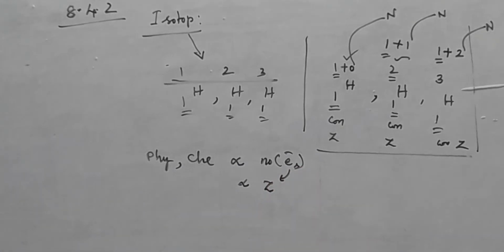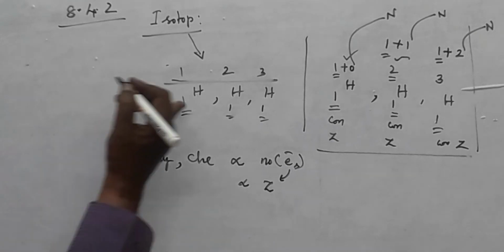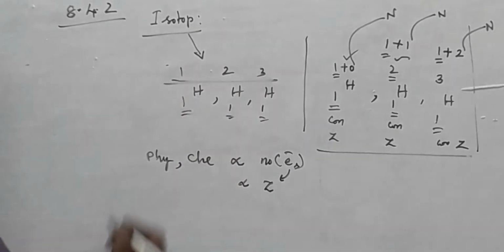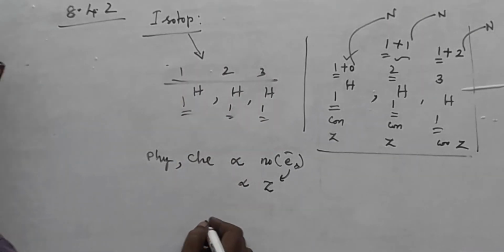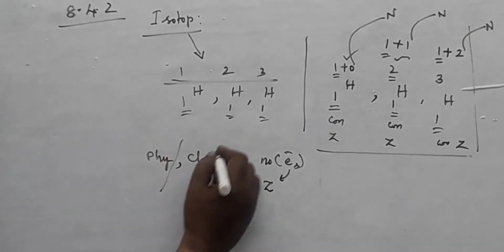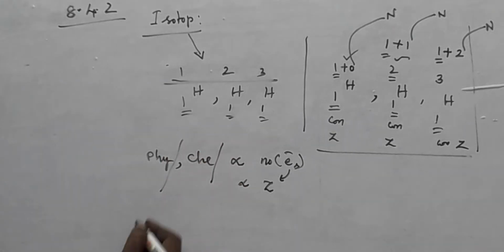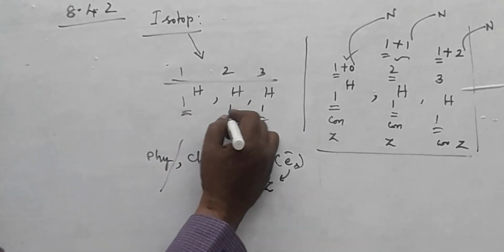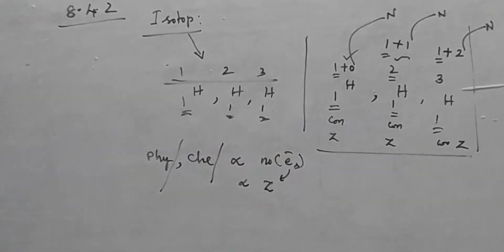That's why in periodic table, even the hydrogen has 3 isotopes, you have to give only one place for hydrogen atom in the periodic table, and there is no change in the physical property and the chemical property, because electron is not changing in the hydrogen atom, only there may be changing in the neutron itself.